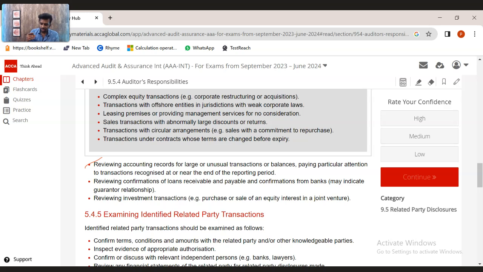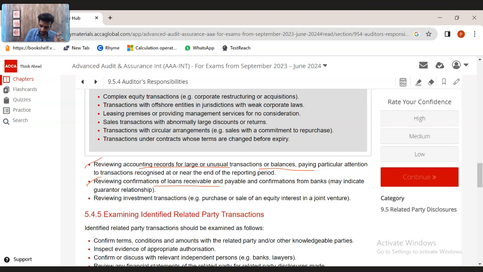Related party transactions could be identified also by reviewing the accounting records for large or unusual transaction balances. So what we used to do is take the journal entries and review those journal entries and transactions, filtering by unusual amounts and those which are near to the reporting period.